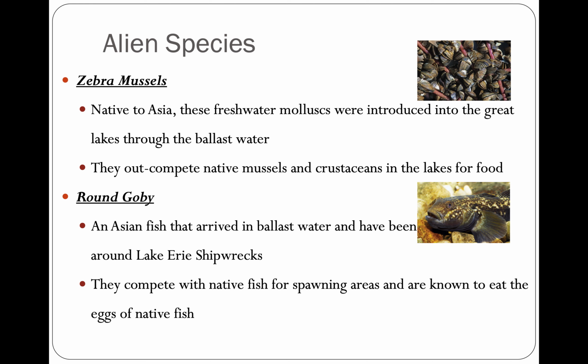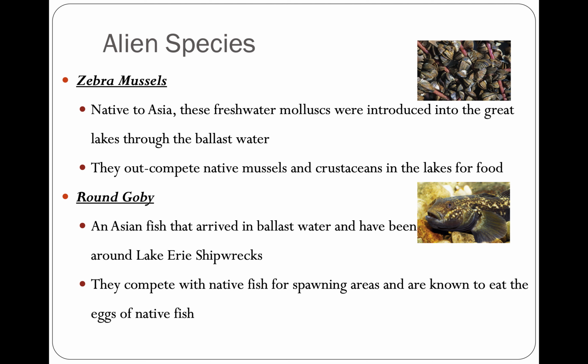The ships will take in a bunch of water just to change their level when they're in deep waters, and then when they get to shallow waters, they will release a lot of this water. But the issue is they're taking in water in one location, they sail to another location and release that foreign water that can have all these species in there, right?